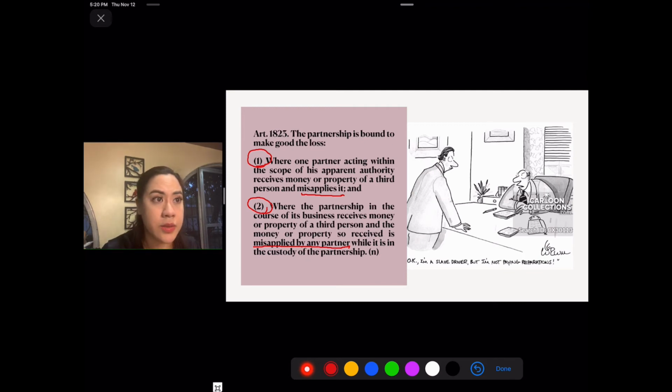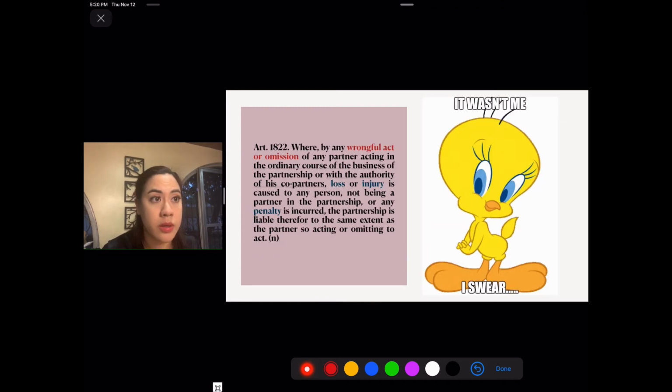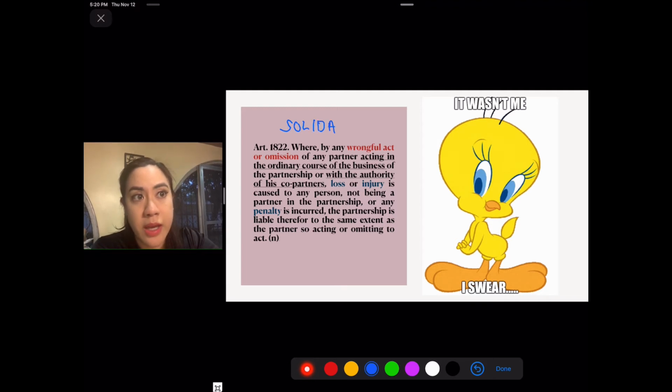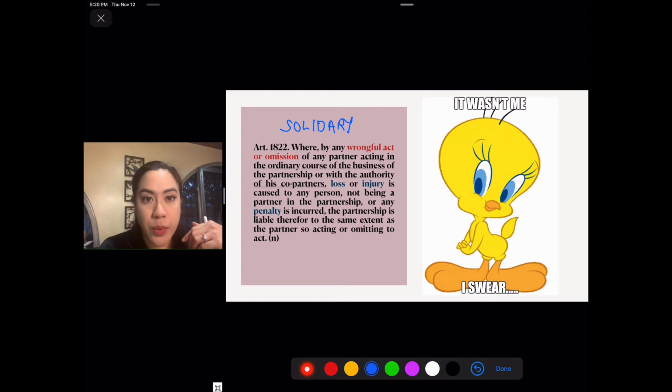In this case, note that the partnership's liability is solidary. Oh, before I forget, the one under criminal liability here, this liability is solidary. What does it mean? The partnership cannot say, wait, it's a criminal liability of A, so run after A first. If A's personal property is exhausted, then that's when the partnership will pay. No, that's not the case. In this case, as soon as it is decided that A, the wrongful partner, is liable, then the partnership is equally liable for the same amount.